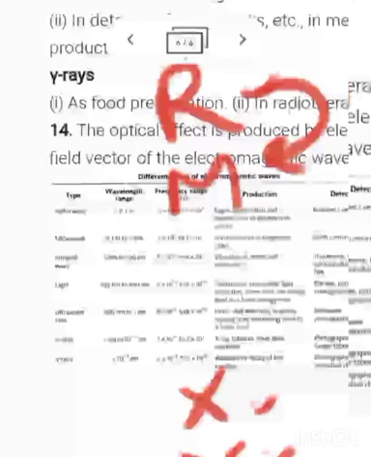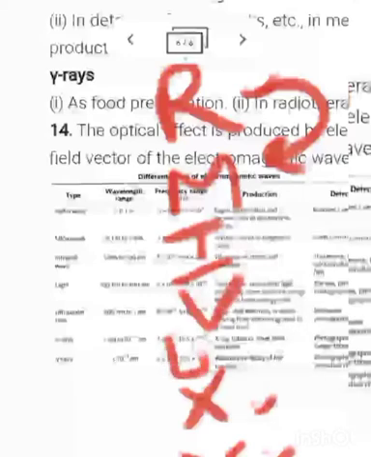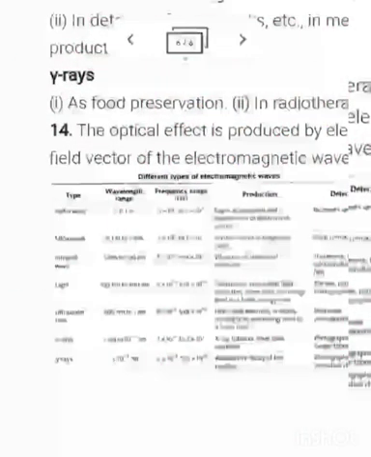And who can take this? That one is I, then V or U. I, V or U. So again I am telling you what you have to write.